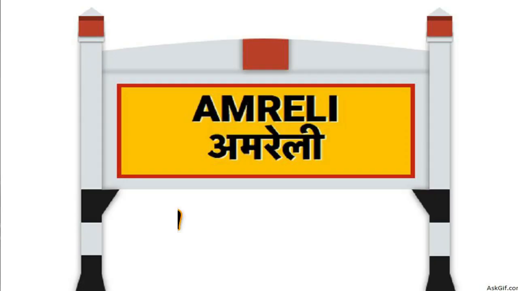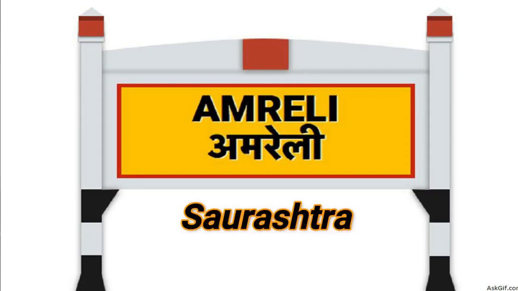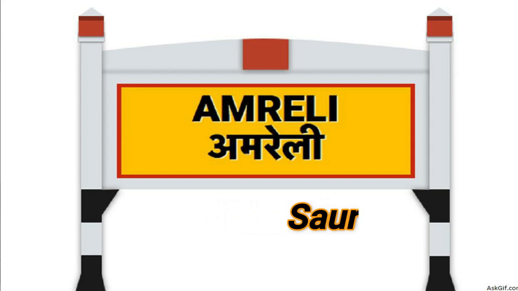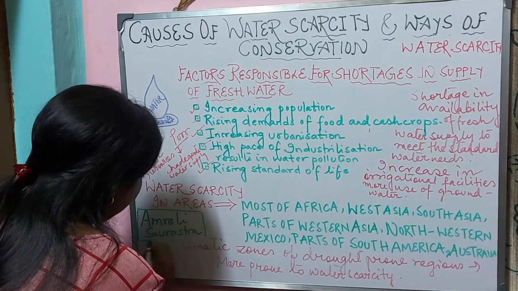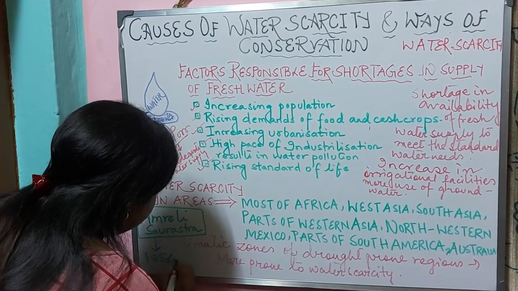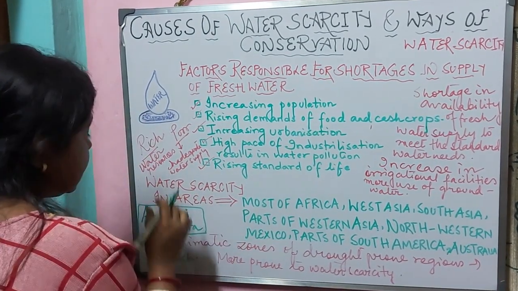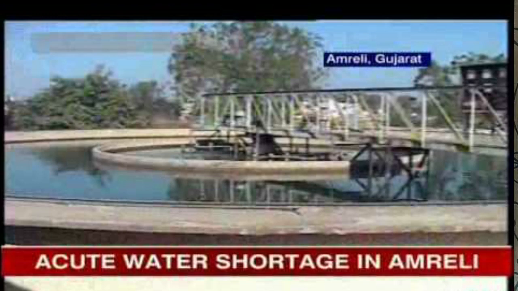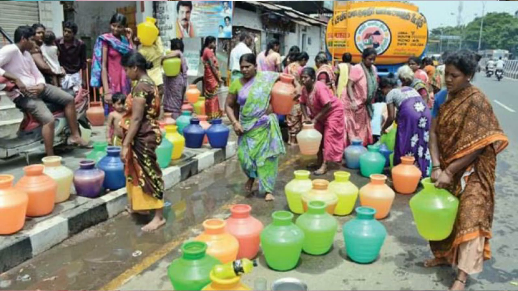Like Amreli in Saurashtra, here we have a population of 1.25 lakh, and here the shortage of water supply is so acute, that means scarcity of water is so acute, that they have to purchase water from the nearby talukas.